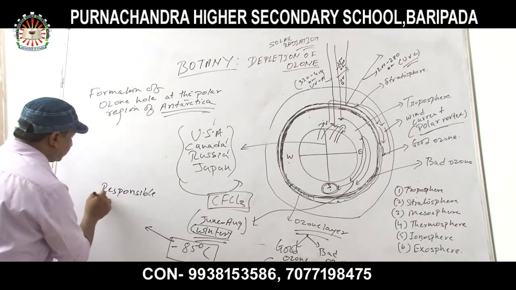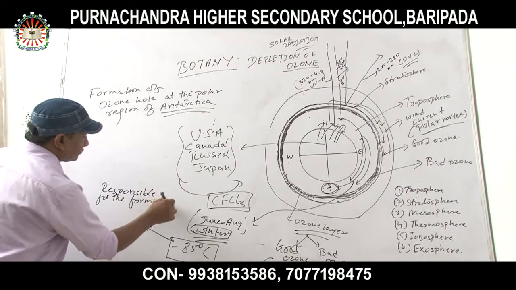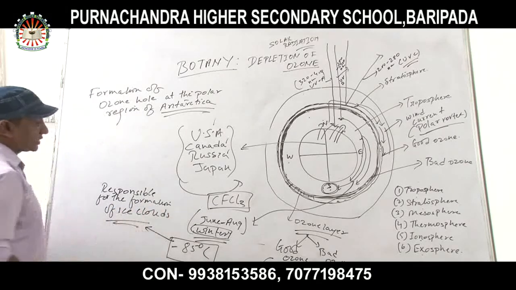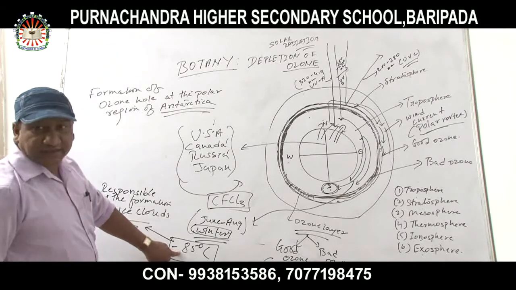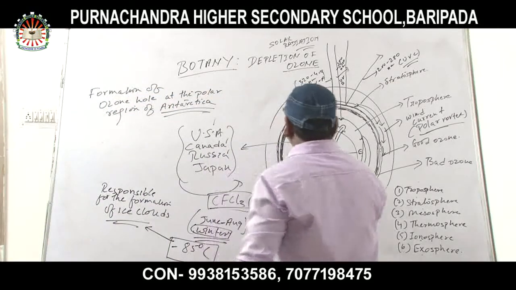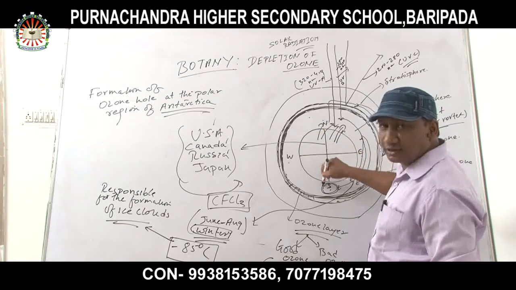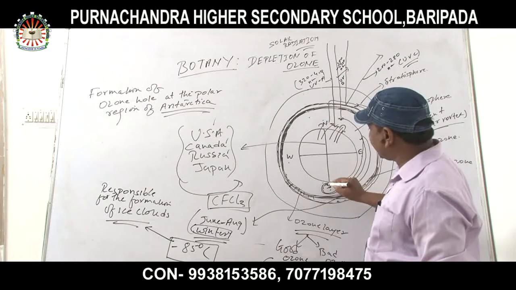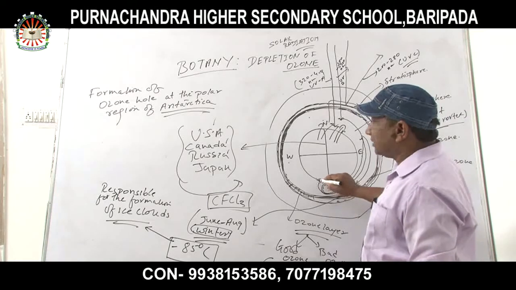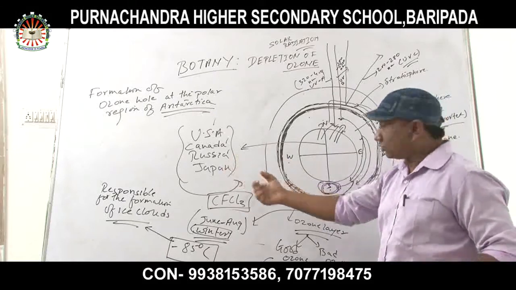Responsible for the formation of ice clouds. Formation of ice clouds. At which temperature? Minus 85 degrees Celsius. And these conditions will not allow us to move the other air towards it. Where? Towards Antarctica. When there is a temperature of minus 85 degrees Celsius forming ice cloud, during that time it will inhibit other air currents from coming towards it.